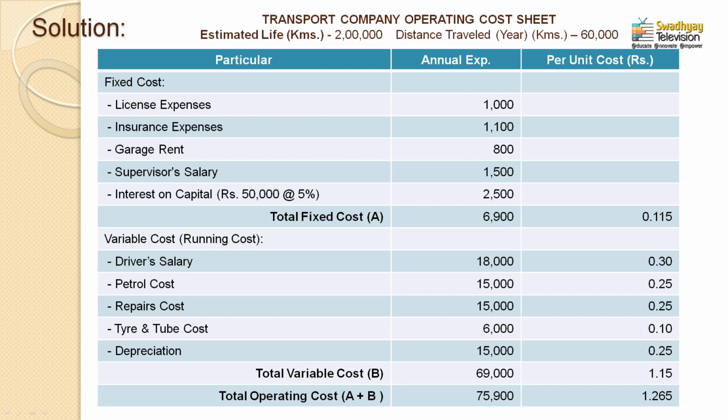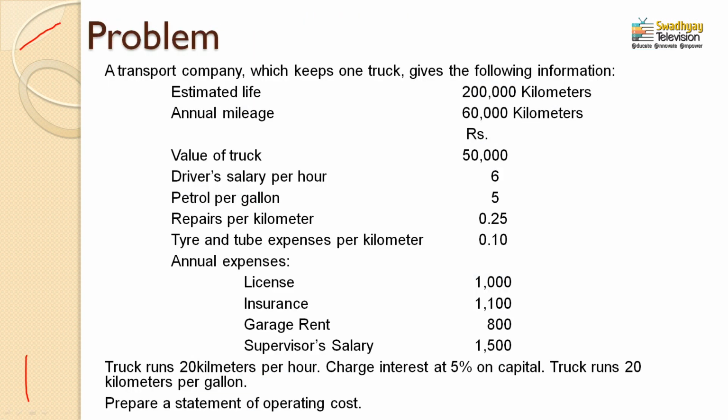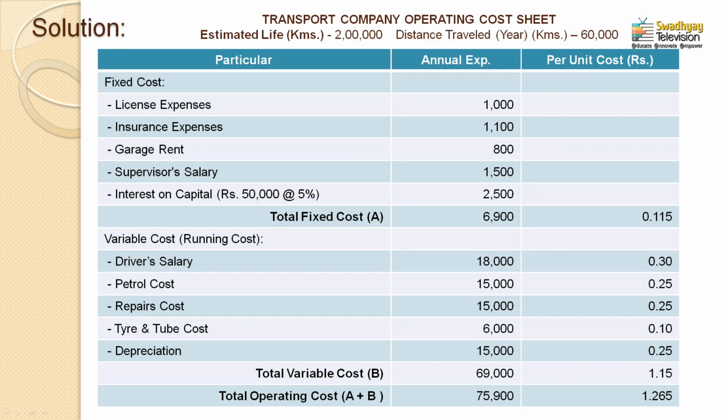So the fifth item under the fixed cost is interest on capital. Interest is charged on 50,000 at a 5% rate. Calculating 50,000 at the rate of 5% gives 2,500 rupees, which is considered interest on capital under the fixed cost. These are the fixed expenses written under the heading of fixed cost.